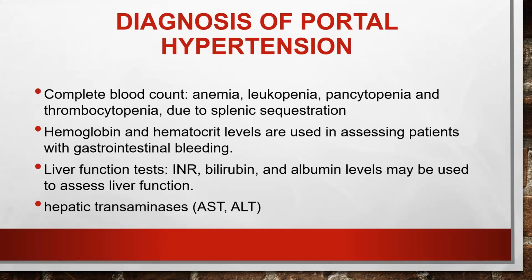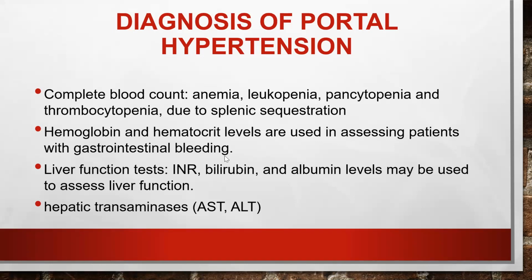So what are the investigations we'll do? We'll do a complete blood count for diagnosing portal hypertension. These are the routine investigations we do in any liver patient. You should look for a decrease in WBC, RBC, and platelet count because of the hypersplenism, and see the hemoglobin and hematocrit levels.